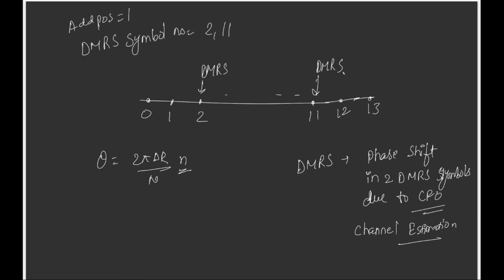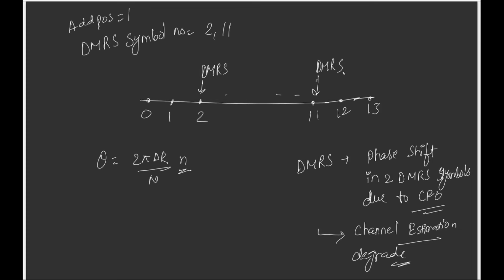Because of the non-zero phase shift between the two DMRS symbols, the channel estimation performance will degrade.